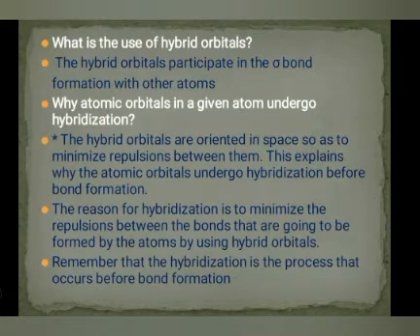Okay. So what is the use of hybrid orbitals? Hybrid orbitals are used in sigma bond formation with other elements, and they help us to identify the number of sigma and the number of pi bonds also. Why does an atomic orbital in a given atom undergo hybridization? The reason is it minimizes the repulsion between the bonds that are going to form with the atom. And remember that hybridization is the process that occurs before bond formation.